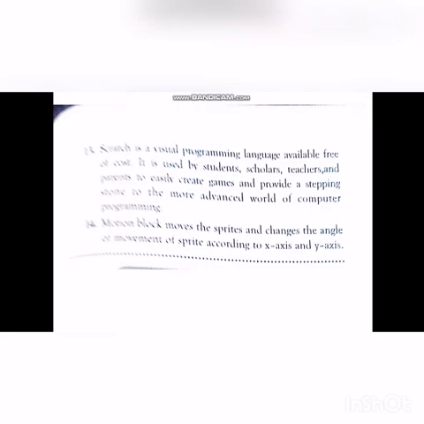Next, 13th question, write the use of Scratch program. The answer is Scratch is a visual programming language available free of cost. It is used by students, scholars, teachers, and others to create games and to provide a stepping stone to the more advanced world of computer programming.